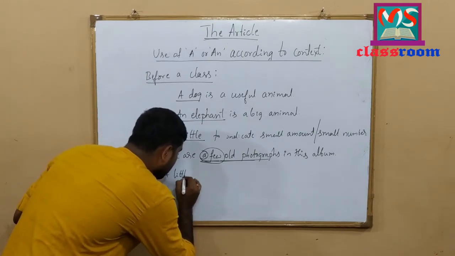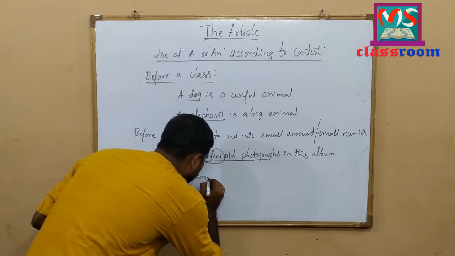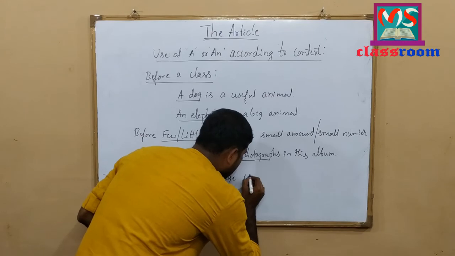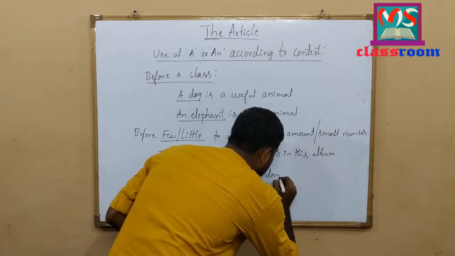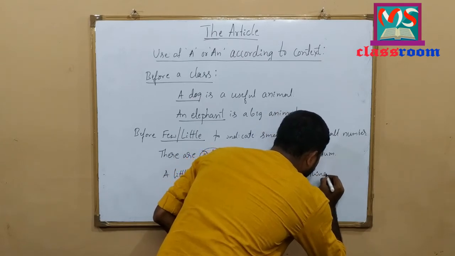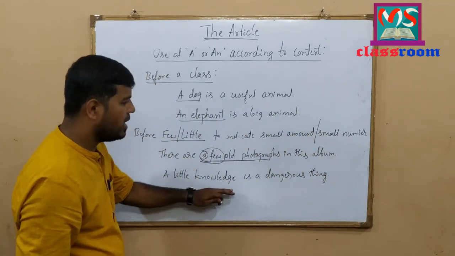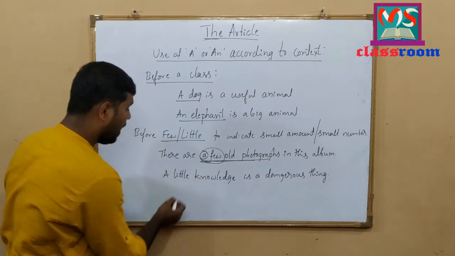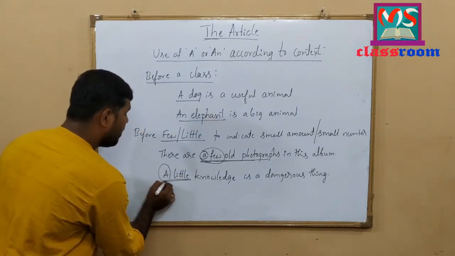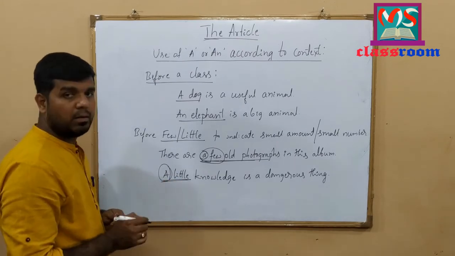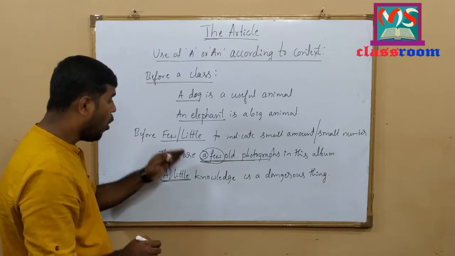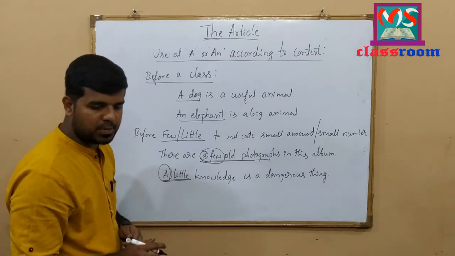A little knowledge is a dangerous thing. Here, a little knowledge. Here, I have used the indefinite article a before little to point out a small amount. Here, I hope you have understood this concept.